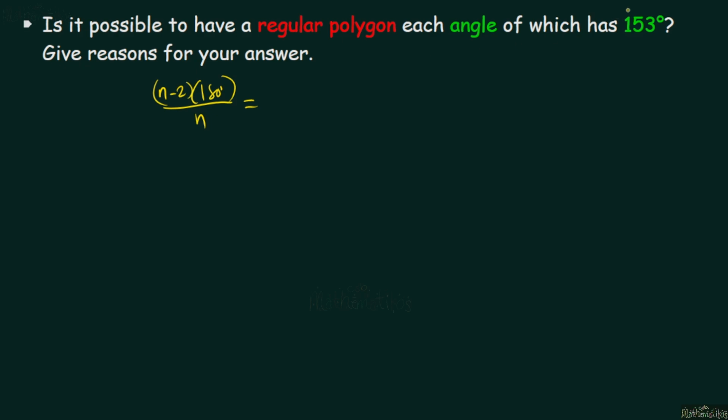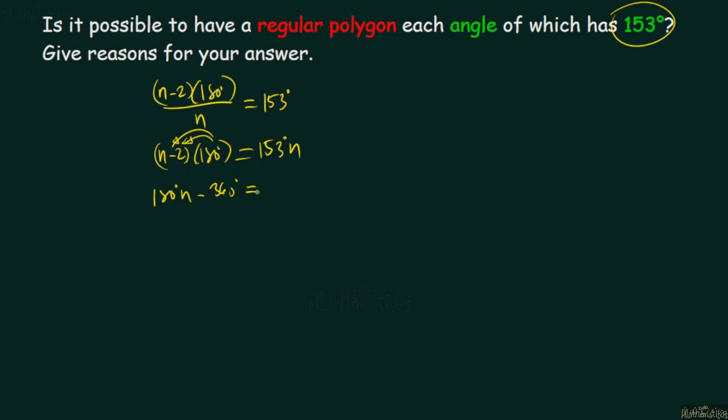So for this case, we have 153 degrees. So we will solve for the number of sides. So (n minus 2) times 180 degrees is equal to 153 degrees times n. So distribute 180. We have 180n minus 360. We have 180 degrees n minus 153 degrees n is equal to, so we have 27.